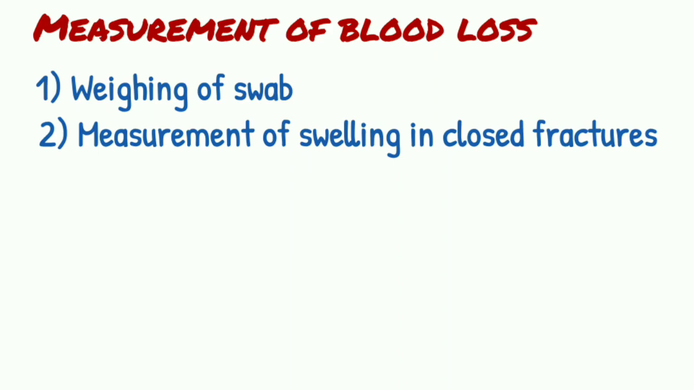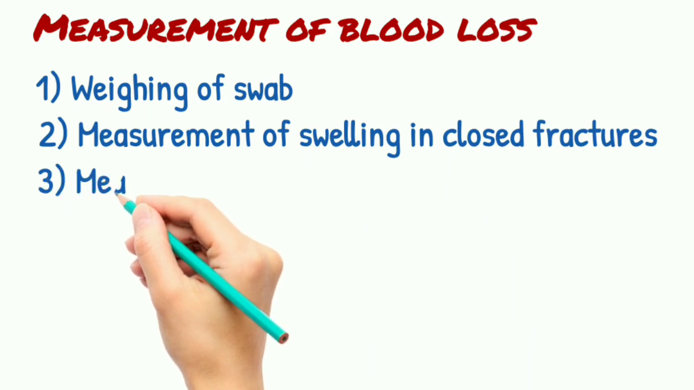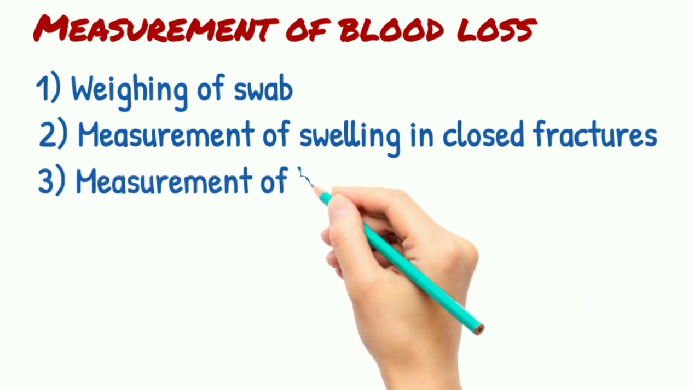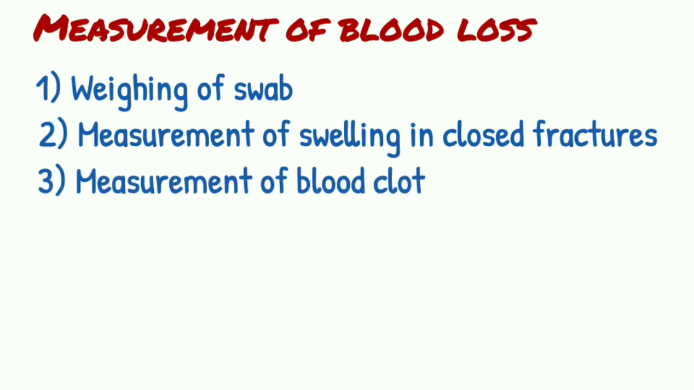In case of moderate swelling in closed fracture of the tibia, the blood loss is estimated at 1000 to 1500 ml. In moderate swelling in case of a fractured shaft of femur, the estimated blood loss is about 1000 to 2000 ml. Third is the measurement of a blood clot.